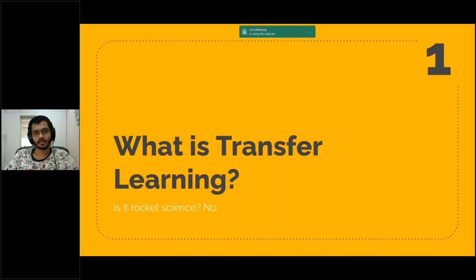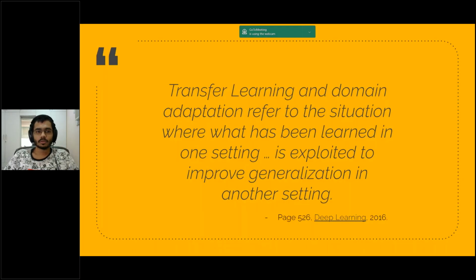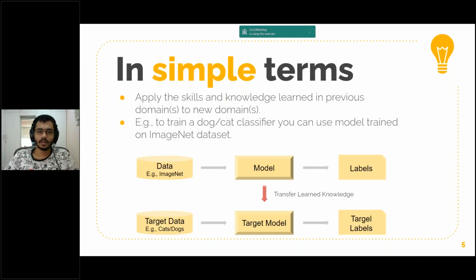So what is transfer learning? People often think that it is rocket science, but it is actually not. Quoting a definition: transfer learning and domain adaptation refer to the situation where what has been learned in one setting is exploited to improve generalization in another setting. What that means in simple terms is that transfer learning applies the skills and knowledge learned in a task for one domain to another task for another domain.